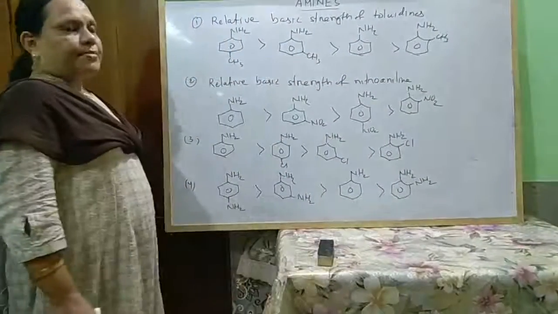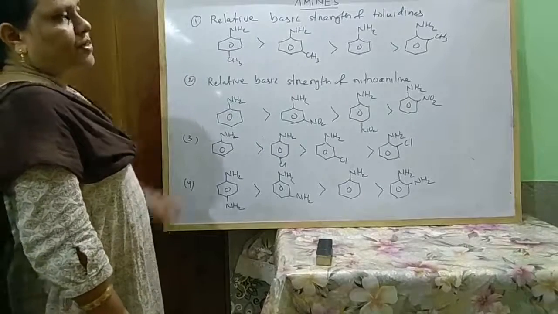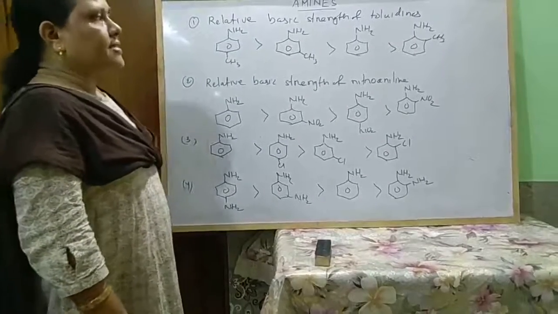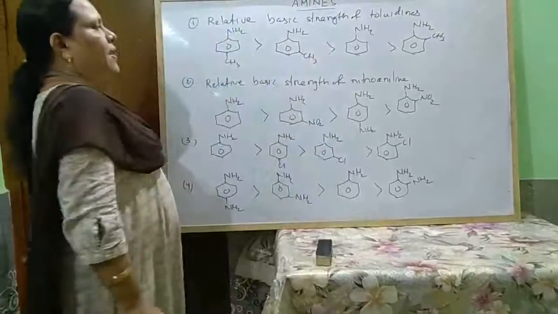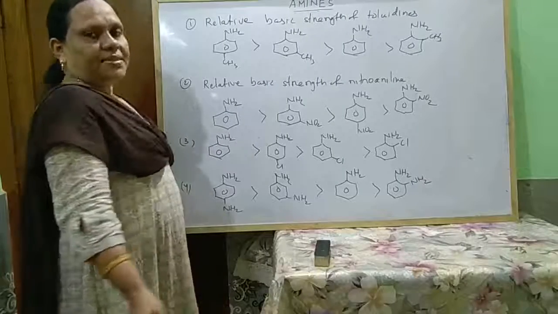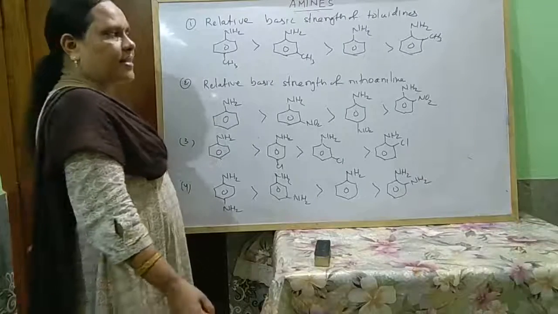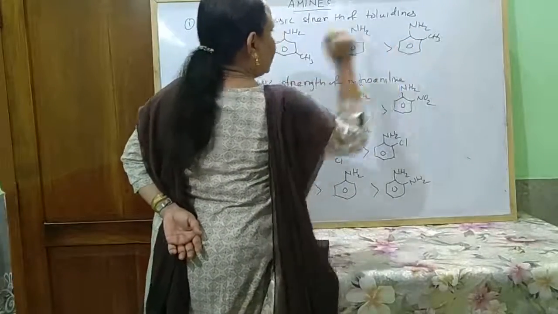Now let us compare the relative basic strength of some substituted anilines. So first, toluidines with respect to aniline. Whatever group is present, if it is present at ortho position, it has less basic character. In this way, orthotoluidine is less basic.